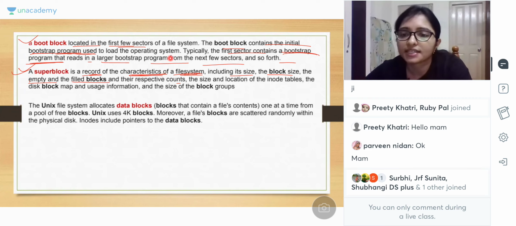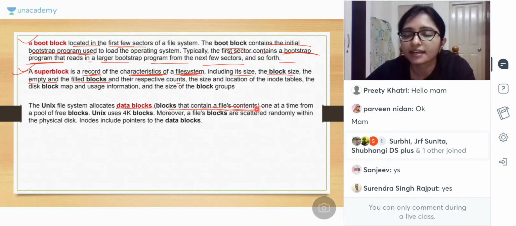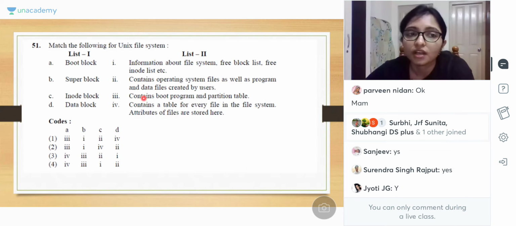Is the idea clear? Inode, boot block, super block, and data block. There is another block, that is the data block. The data block mainly contains the data, that is, the file content. Okay. Now try to solve the question.